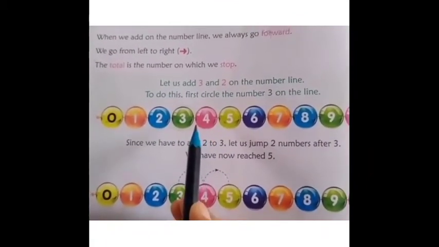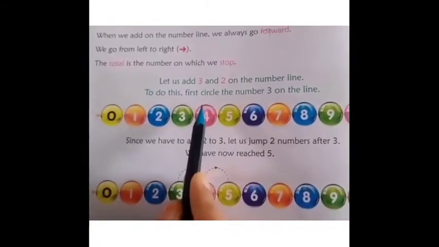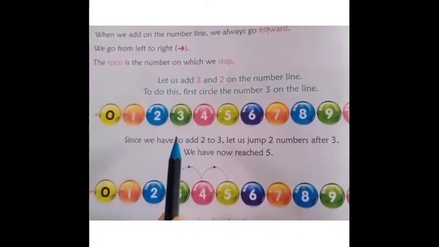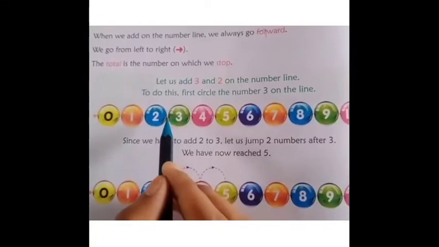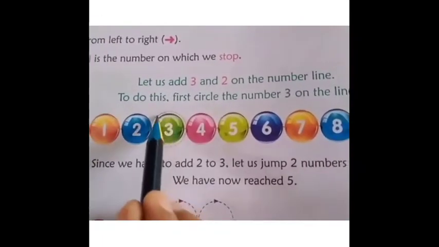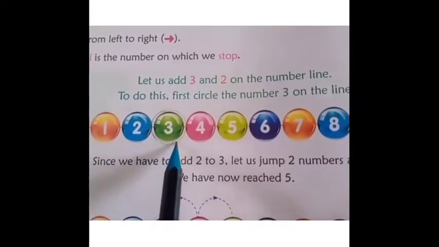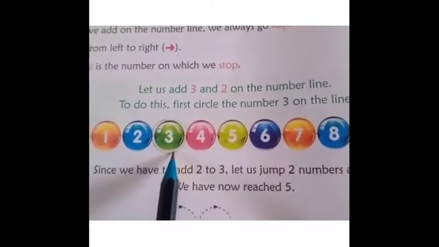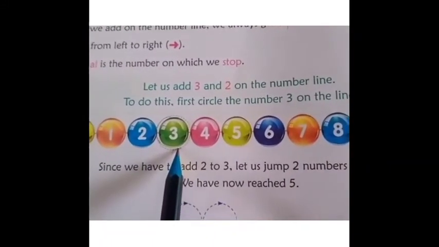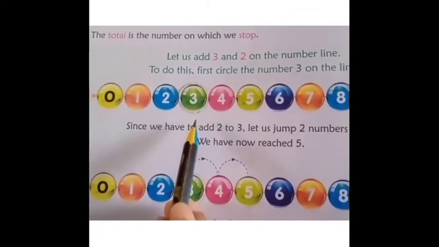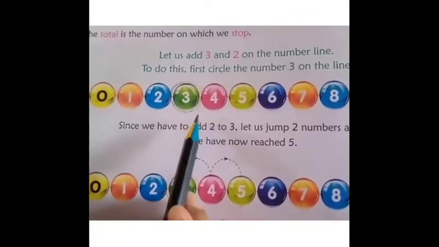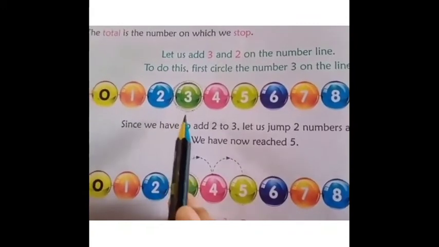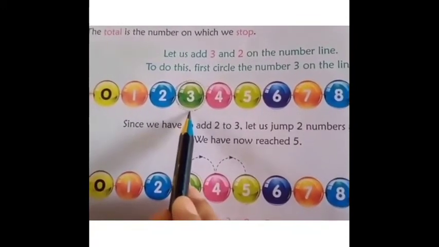Children, let us add 3 and 2 on the number line. To do this, first circle the number 3 on the number line like this. Since we have to add the number 2 to the number 3.